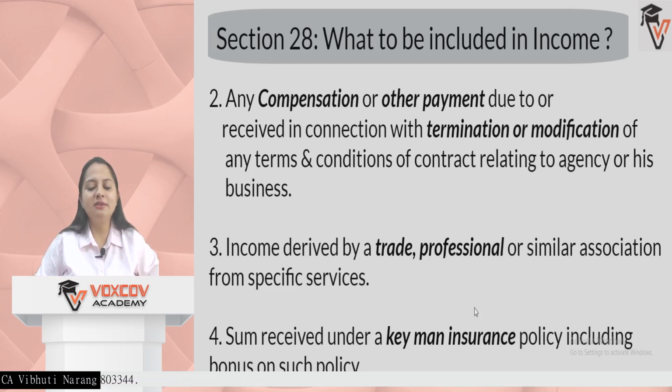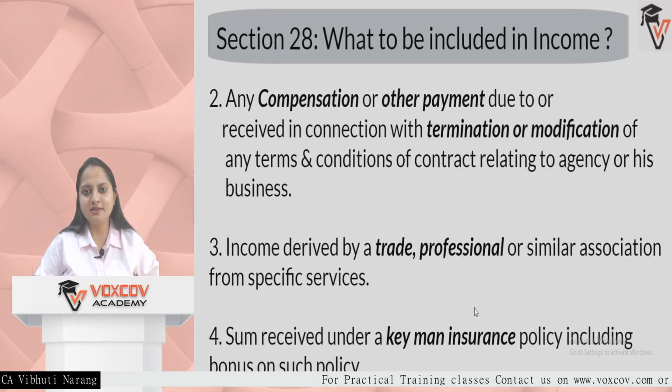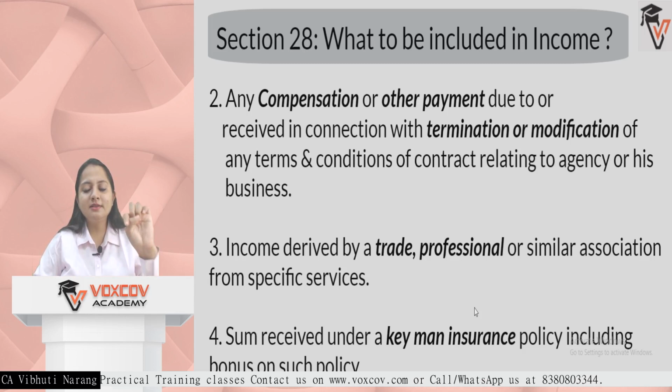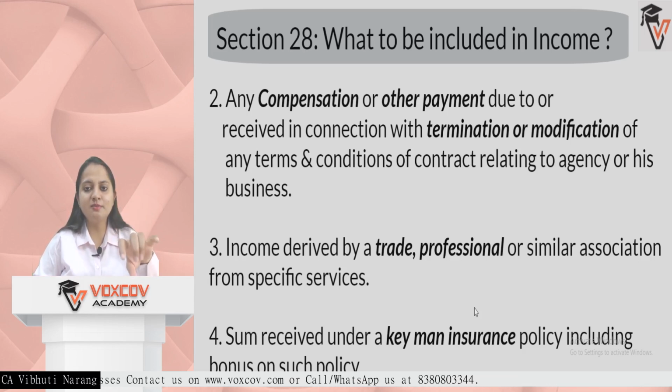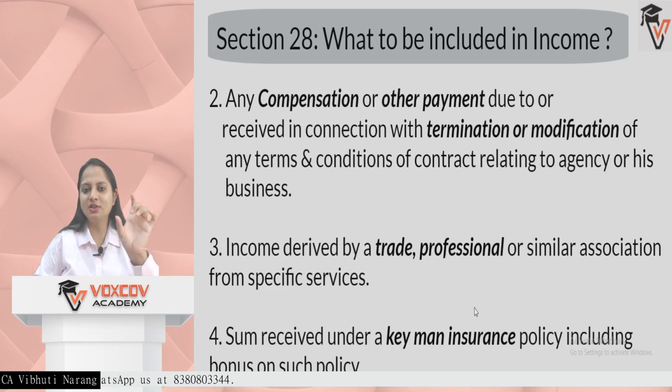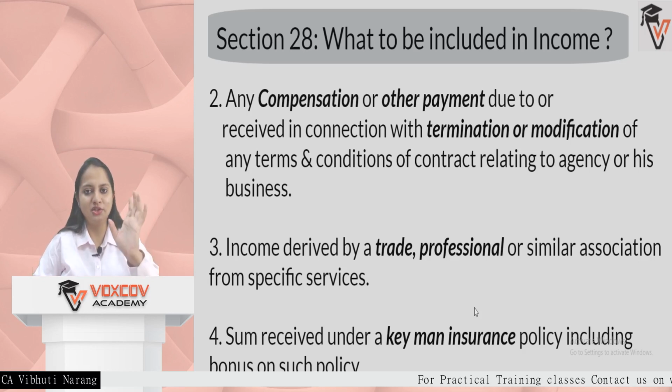Then fourth is sum received under a Keyman insurance policy, including bonus on such policy. Keyman insurance policy was earlier discussed under income from salary also, but at that time it was received by the employee. This time it is being received by the business person. Who is a Keyman? A Keyman is that one important person on whom the whole business is concentrated. But if that person is not in that company or business, the whole business can get shaken up.